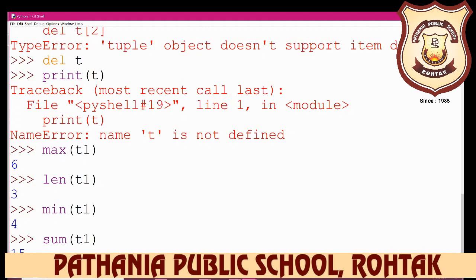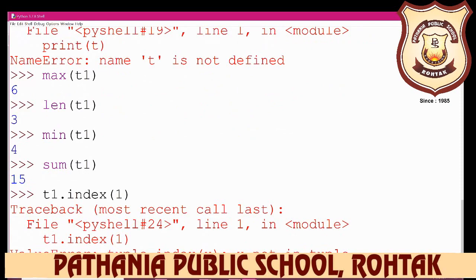And if you want to find the index, it works with a tuple in the same way it works with a list. That is, it returns the index of an existing element of a tuple. How can you use it? We have already created the tuple t1, and now you can just write t1.index, and we want the index of 1. Okay, so it displays an error.